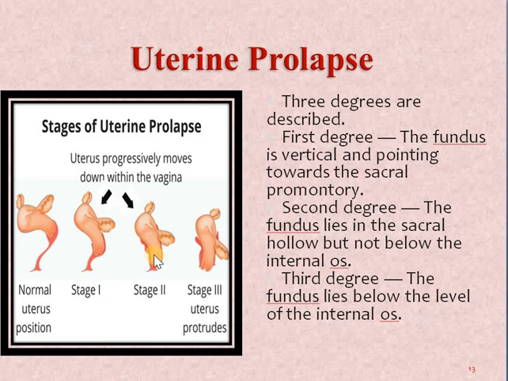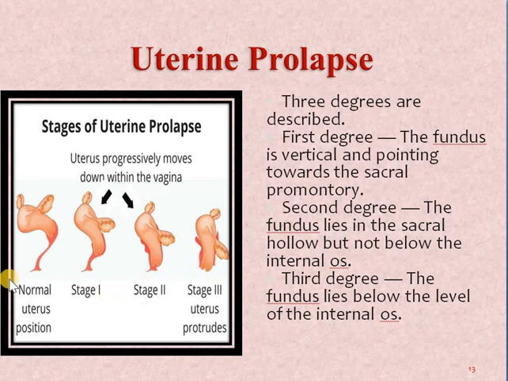The cervix will be displaced downward, coming near the vaginal orifice but not coming out of the vagina. Then in third degree, the fundus comes below the level of the internal os, below the area where the internal os was earlier located.